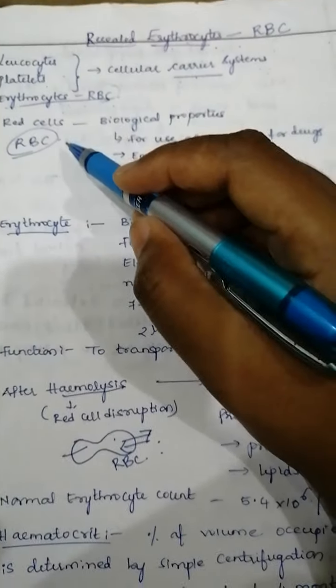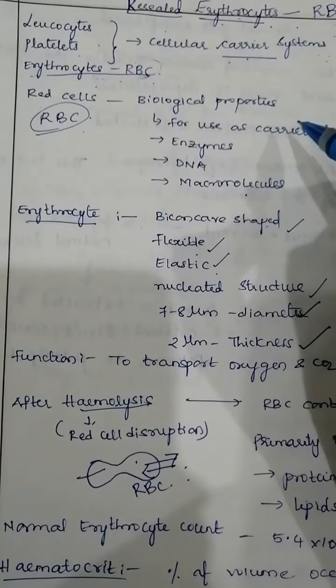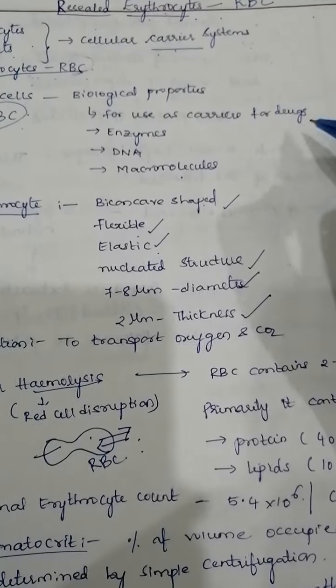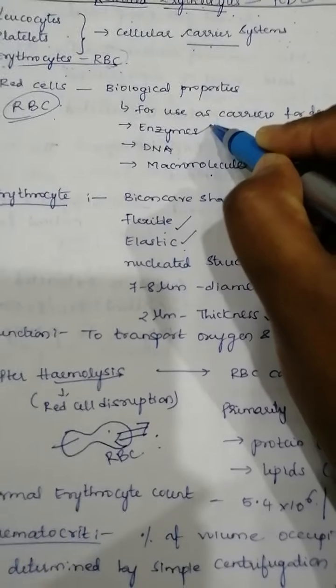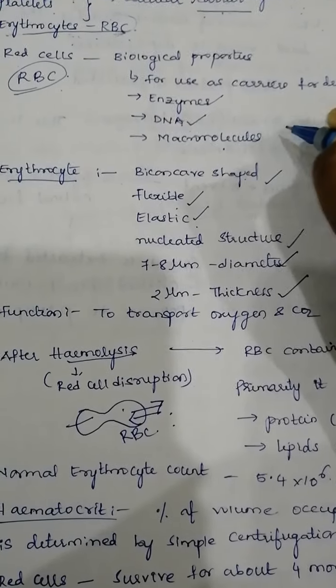So we have to know what these red cells are. Red cells are nothing but your RBC. They have some biological properties, so they may be used as carriers for drugs, carriers for enzymes, carriers for DNA, and carriers for macromolecules.